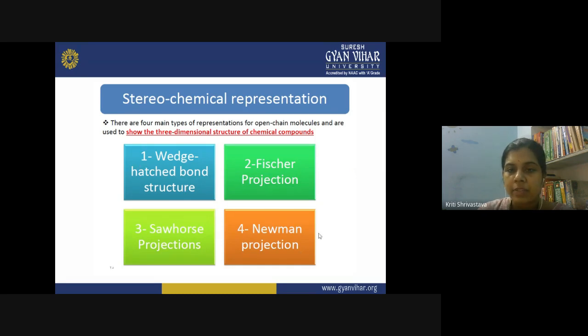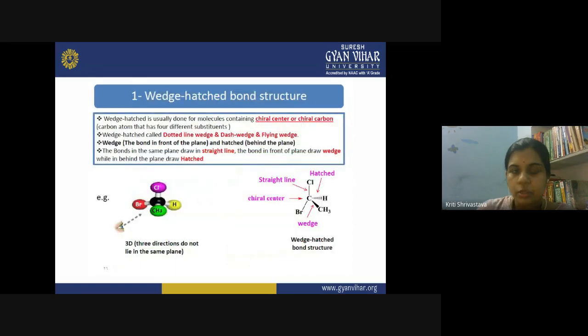With the help of them, we can show the stereochemistry. We can show the 3D orientation of the molecule on the plane of a paper itself. Otherwise, when we are studying stereochemistry, we also look at the 3D structure by using some models. But when you are writing on paper, you require these representations. So first of all, let us see the wedge hashed bond structure.